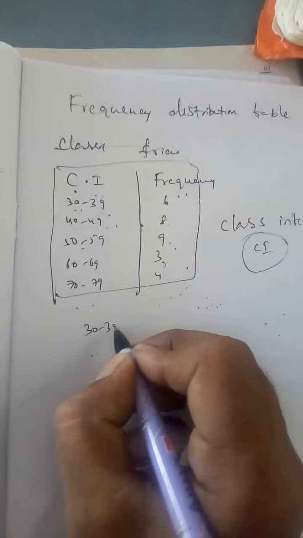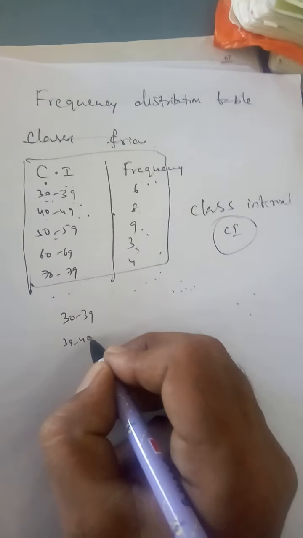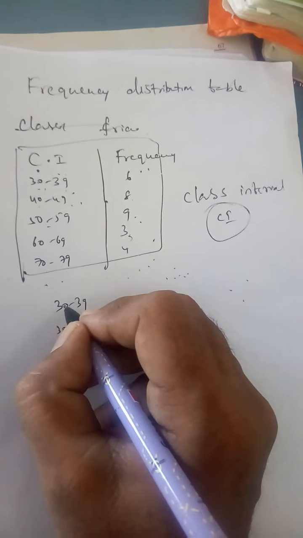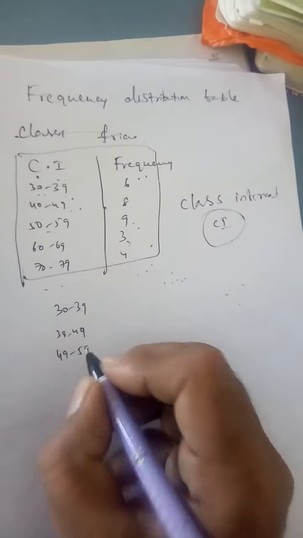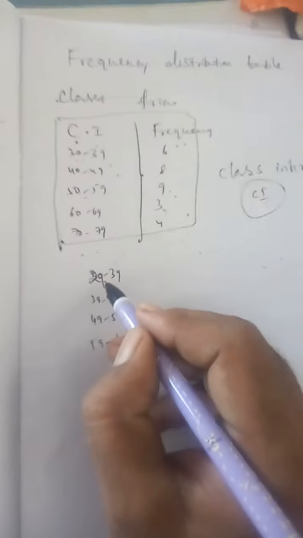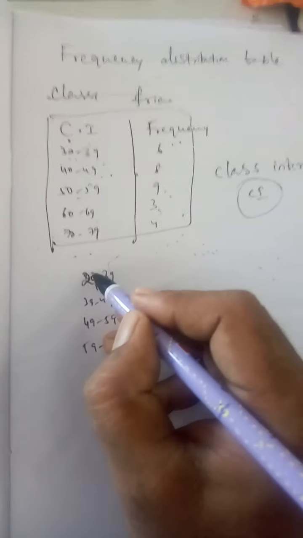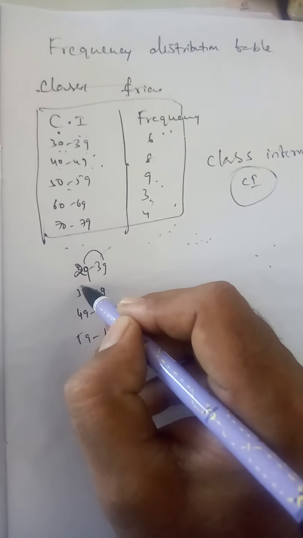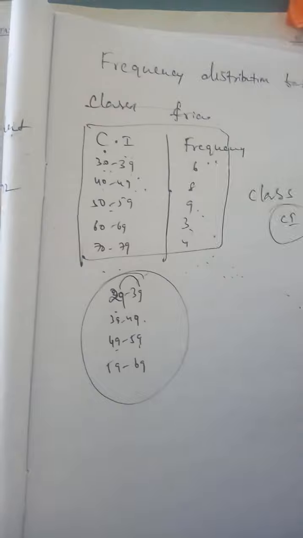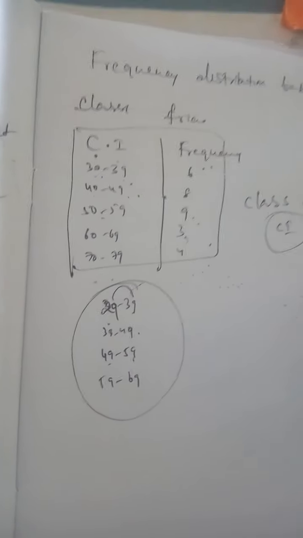Now 30 to 39, 39 to 49, 49 to 59, 59 to 69 and so on. Observe children, here 39 is repeated again, then 49. These classes are called exclusive classes.